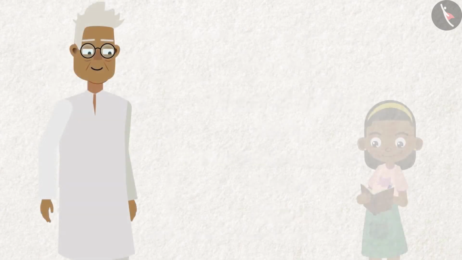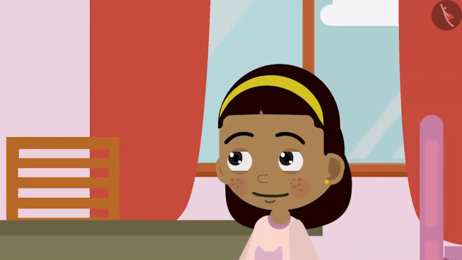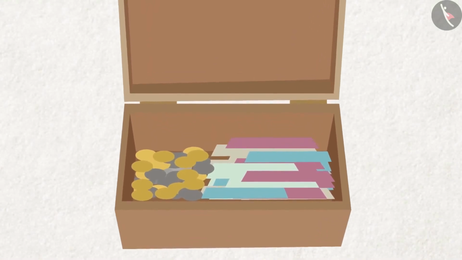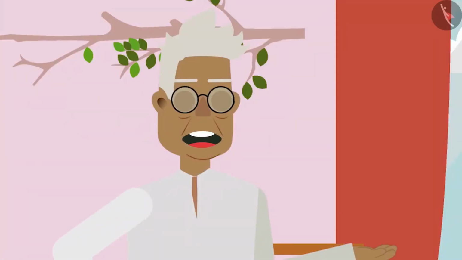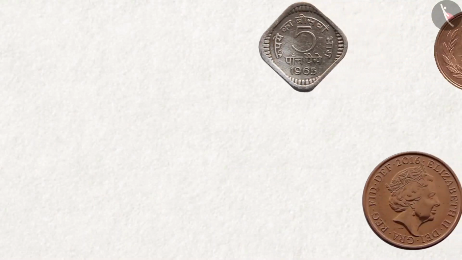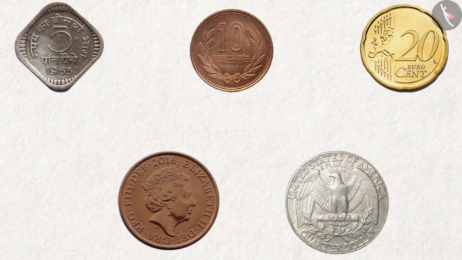Zia finishes her table with Grandpa's help. Grandpa, I came to know about these notes. But now, can you tell me about these coins? Yes, definitely, Zia. I will show you the coins one by one and you try to tell me how much each coin is worth. You also see these coins along with Zia and try to guess the worth of these coins.